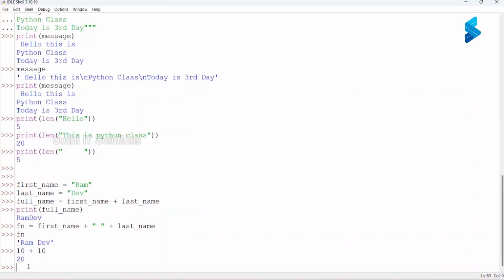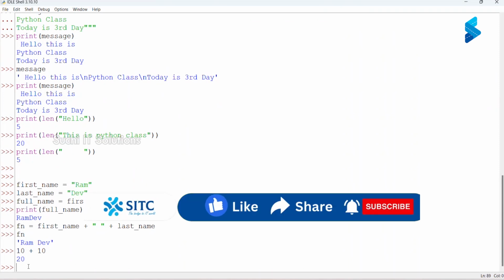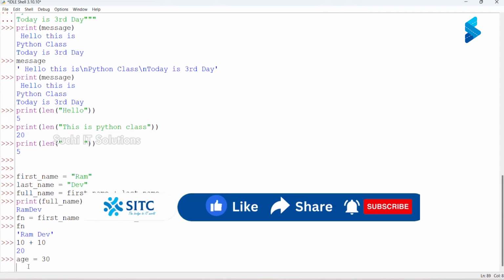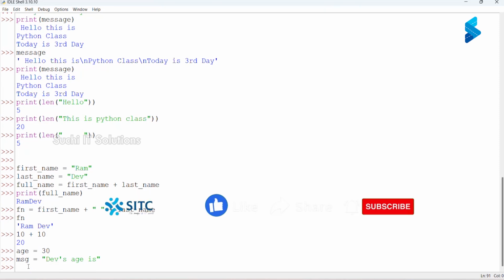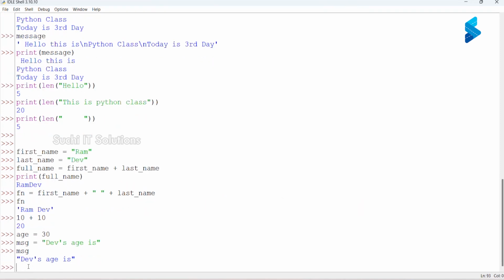So let's say age is equal to 30 and message is equal to a string. See, I'm starting with a double quote and in between I'm using a single quote, which is valid. I'm starting with a double quote, ending with a double quote, and in between I have used a single quote. So this is correct.